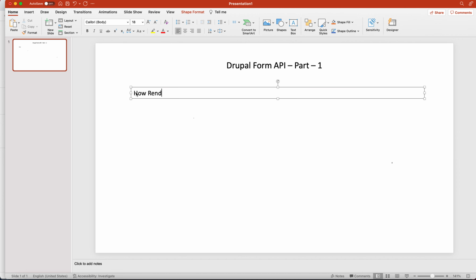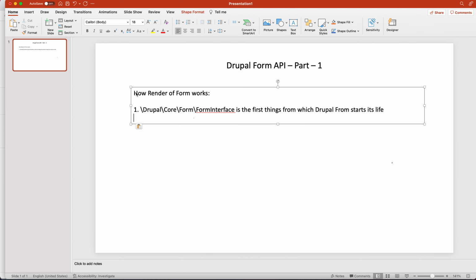How form rendering works. Okay, so this I am writing only for revision. First, what will happen when you see any page with a form: the rendering of the form on the page is coming from the form builder interface. Okay, so this is the first thing from where a Drupal form starts its life.